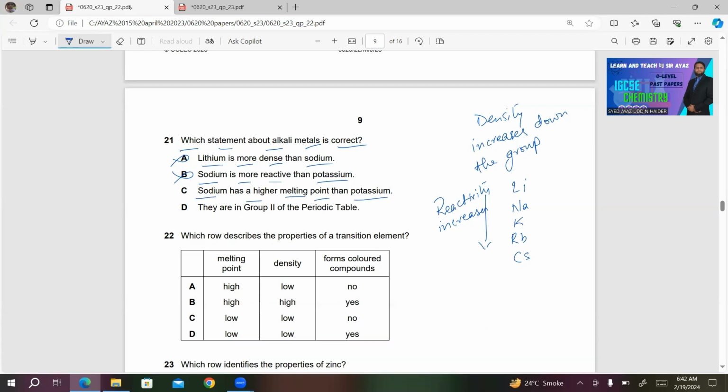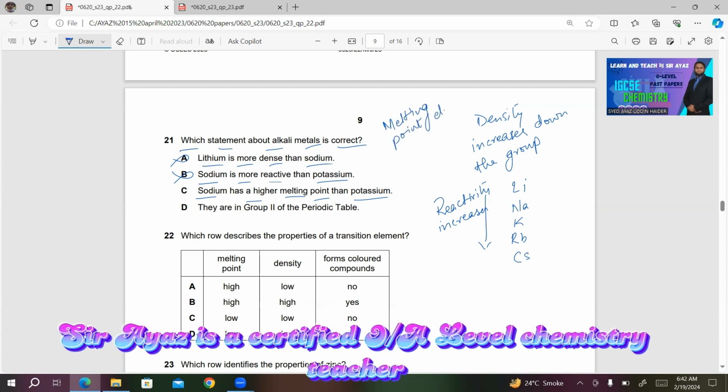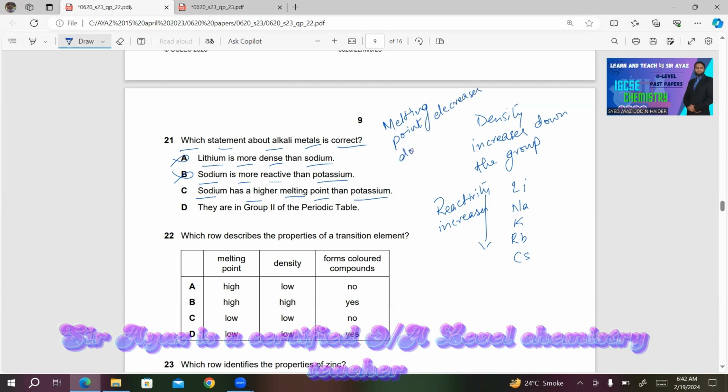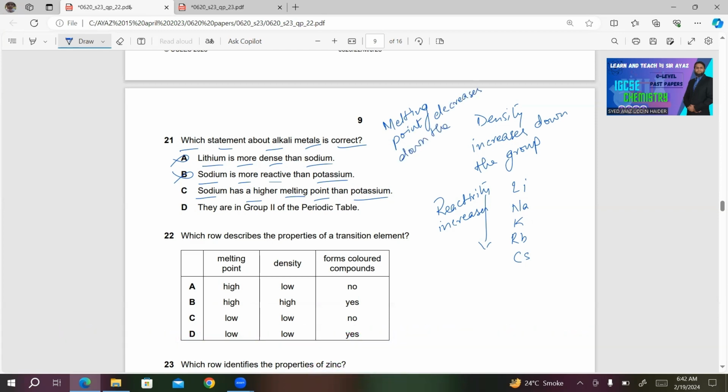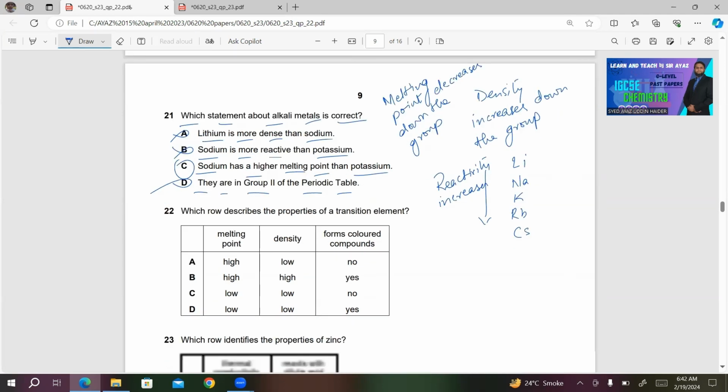This is correct because the melting point decreases down the group. So this must be the right statement. Last one, they are in group 2 of the periodic table. This is incorrect. Both of these are in group 1 of the periodic table.